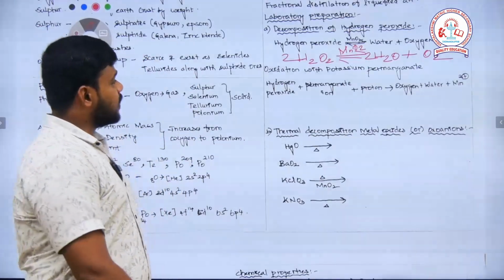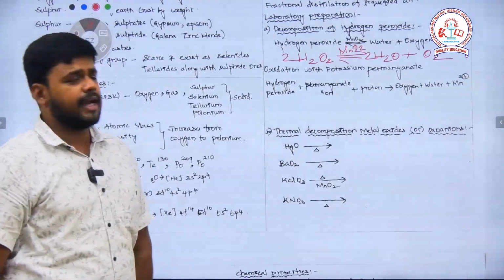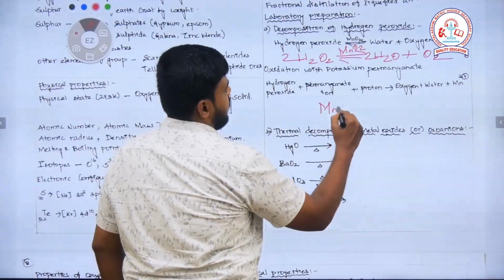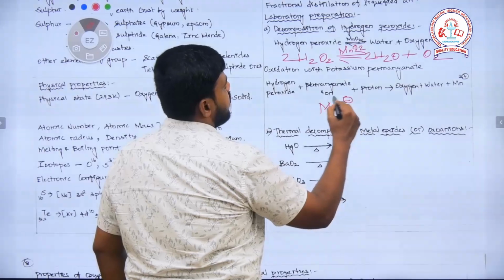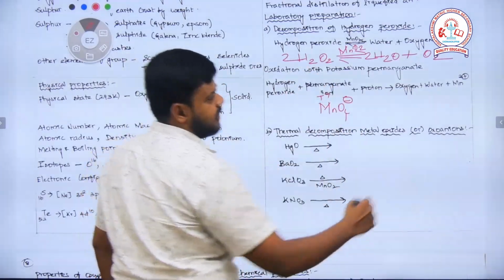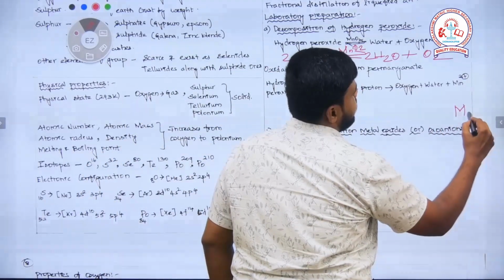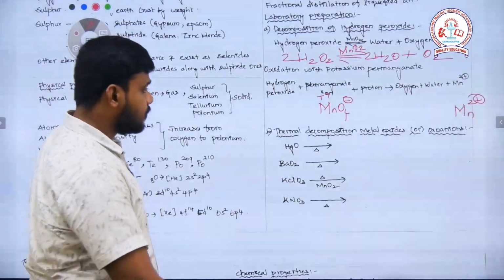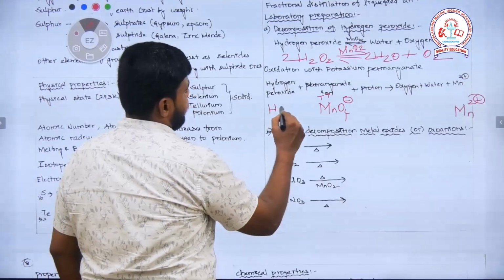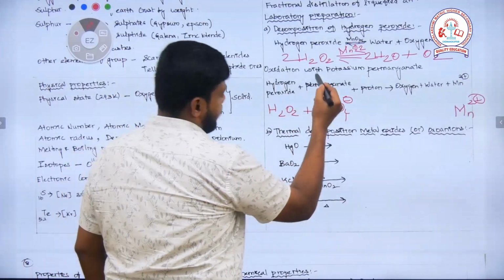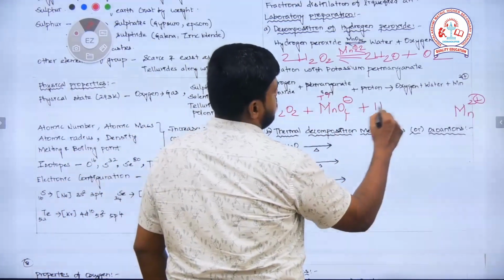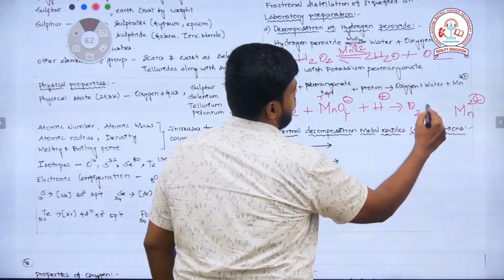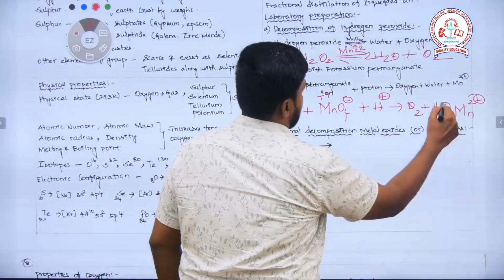Then this oxidation with potassium permanganate. Here the manganate ion, MnO4 minus, in which the oxidation state of manganese is +7, changes to Mn2 plus, which means manganese has been reduced. So hydrogen peroxide on treatment with permanganate ion and the proton, you will be getting molecular oxygen O2, then H2O is your product.